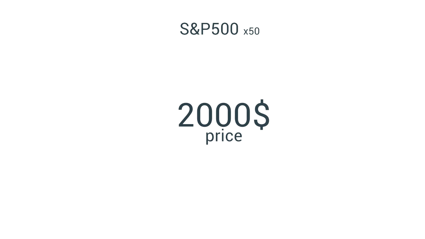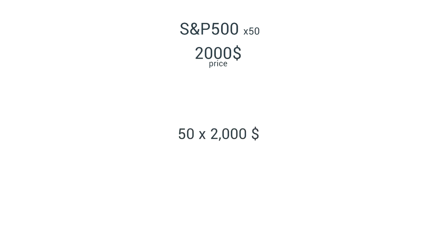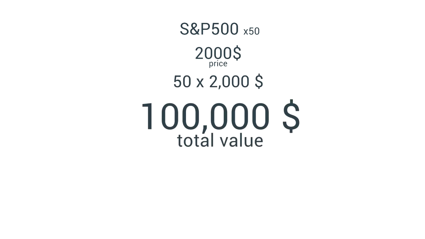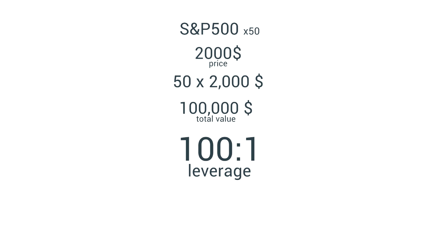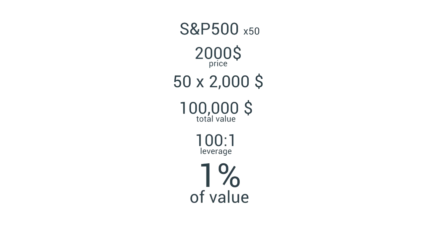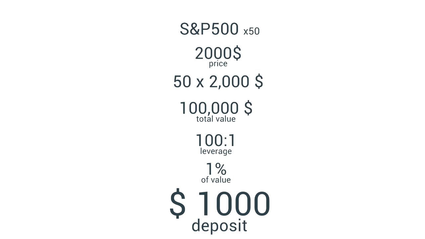Example 2. Our second trader wants to buy a contract for Standard & Poor's 500 with a multiplier of 50. For the sake of this example, let's say the price of the Standard & Poor's 500 is 2,000. To open a position without leverage, the investor would need 2,000 times 50, $100,000 in their account. If the leverage is 100 to 1, the trader only needs 1% of that to open a position. So with just $1,000 as an initial deposit, they can gain exposure equivalent to $100,000 in the Standard & Poor's 500.